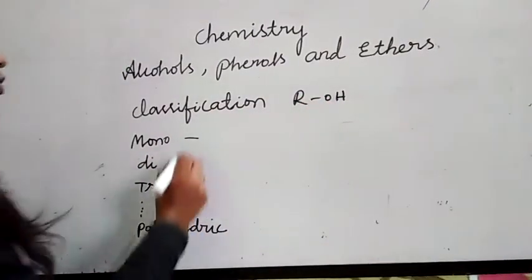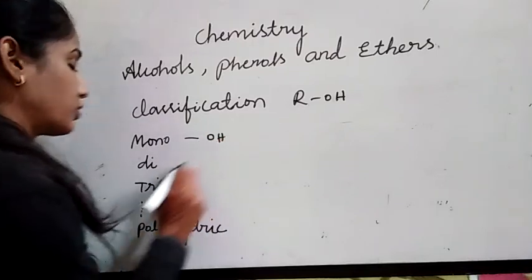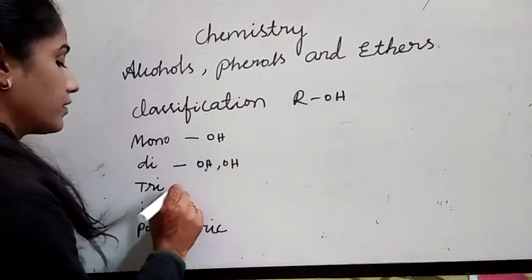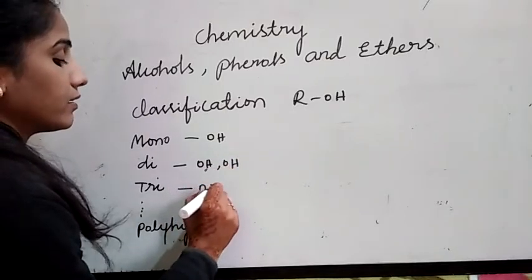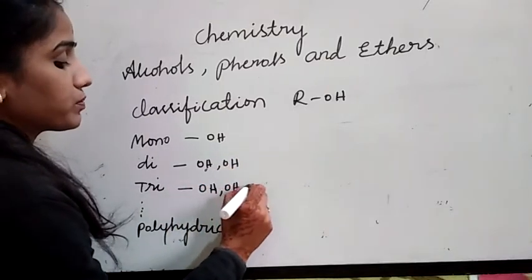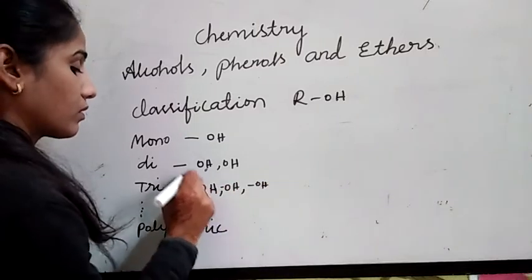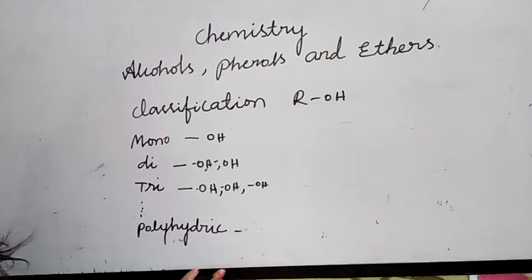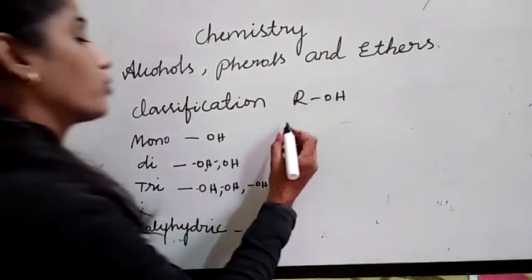ROH. Mono means it should contain only one OH group. Di means two OH groups. Tri means three OH groups. Polyhydric means more than three. Mono means ROH.